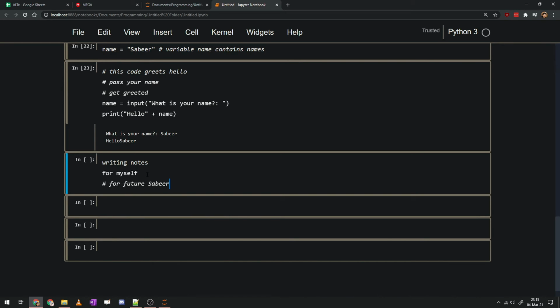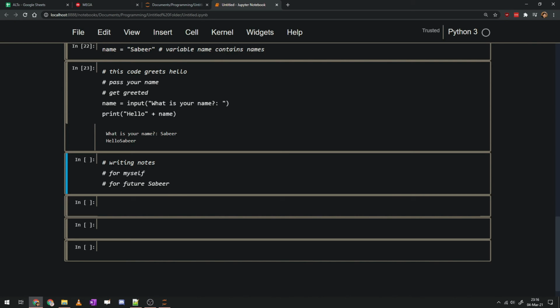I can highlight all of this, and hit Control and the / again, and it comments the whole thing.